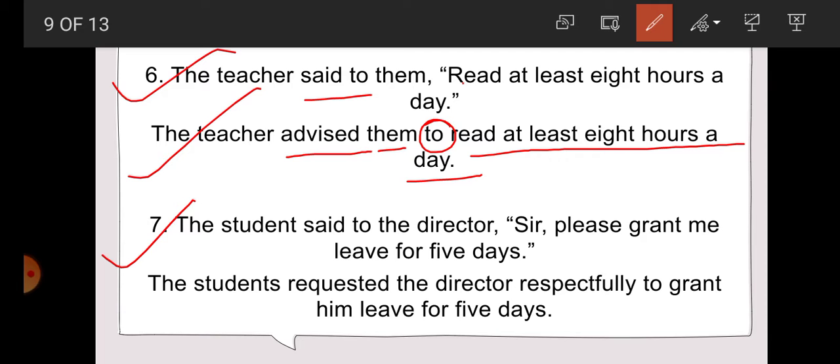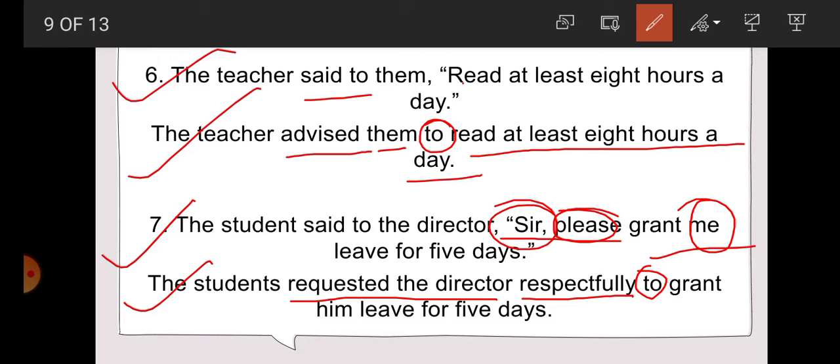Student, so here it is a type of request, very respectfully and request here. So what we used here, the student requested the director, and the word sir is used here, that's why respectfully is used. The student requested the director respectfully to. "To" is used for what? For inverted comma. Then after that, please is removed from here. Now, grant me is what, student?